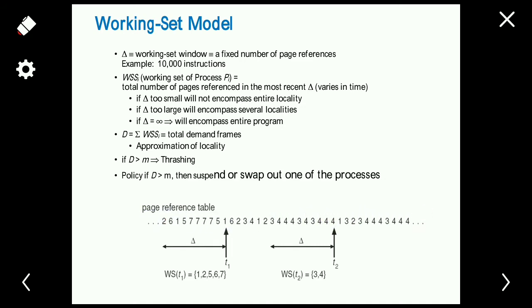Here we can see an example where we have given the page reference. In working set 1, we have 1 2 5 6 7. These are the active pages, that means in the given set, these pages are recently used, so these pages are frequent. If we do not swap the recently used pages to the secondary memory, then we can reduce the chances of page faults. That's why we group the active pages in the page reference string.